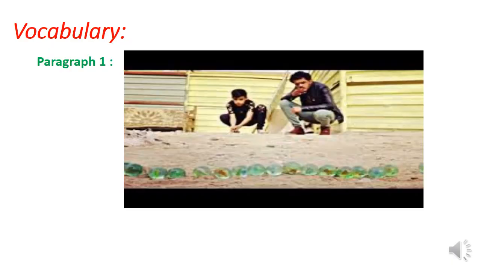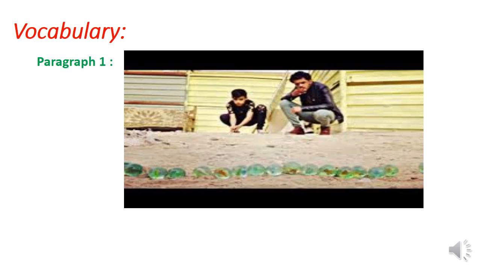As usual, and as we do in the classroom, whenever we have a reading activity, we try to learn some difficult or new vocabulary. So I'm going to pre-teach you some vocabulary that you're going to meet in this text.